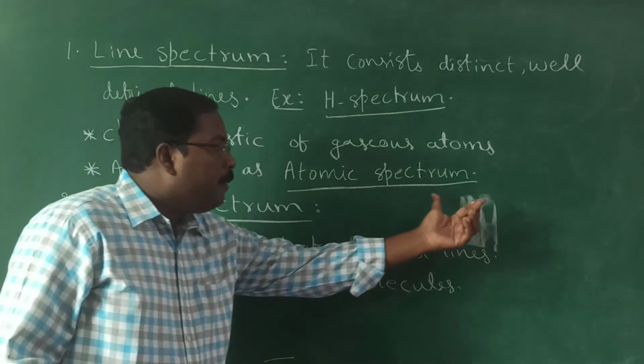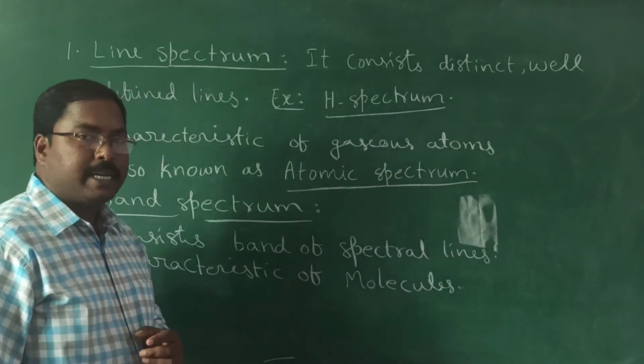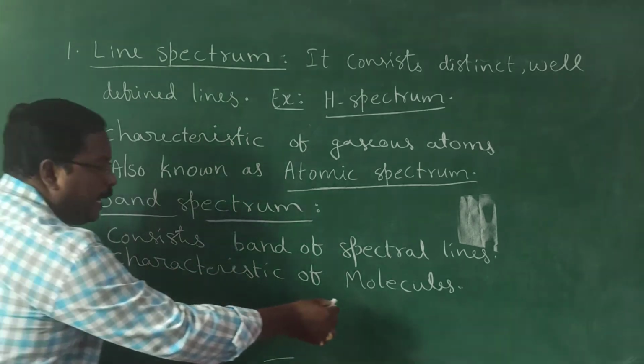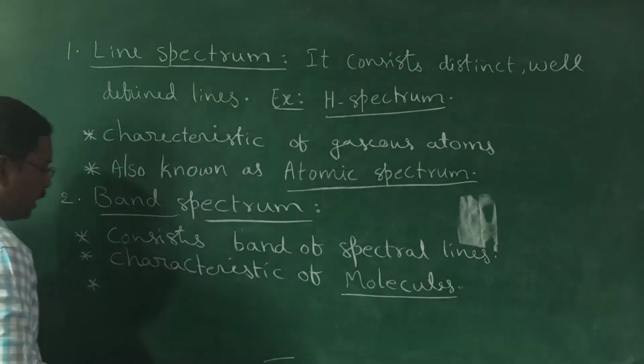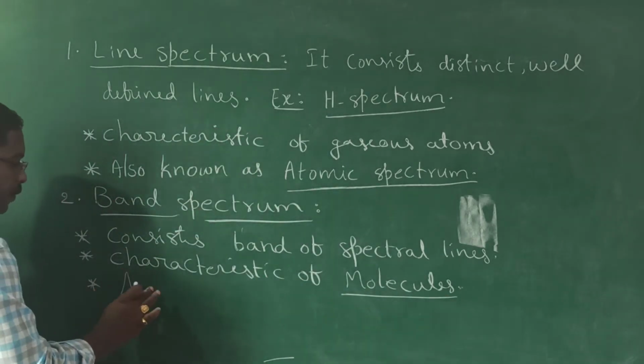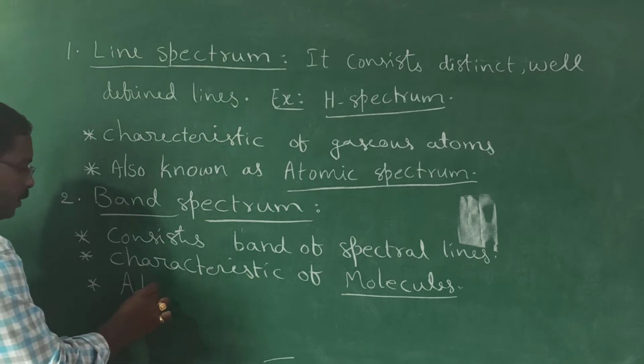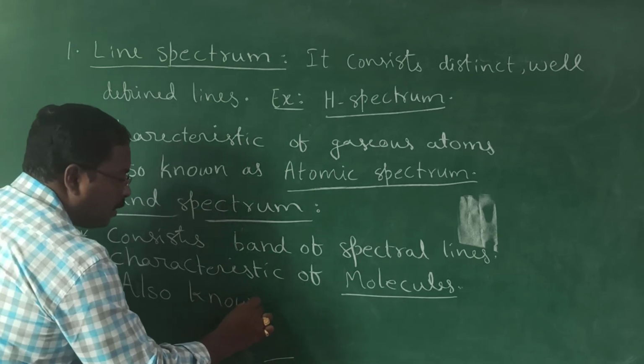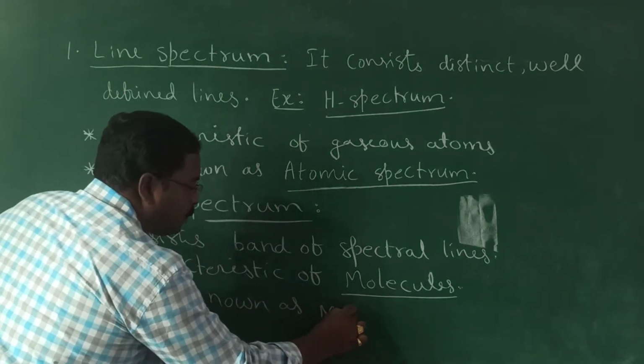So we will get a band of series of spectral lines. It is obtained mainly from molecules. That is why the band spectrum is also known as molecular spectrum.